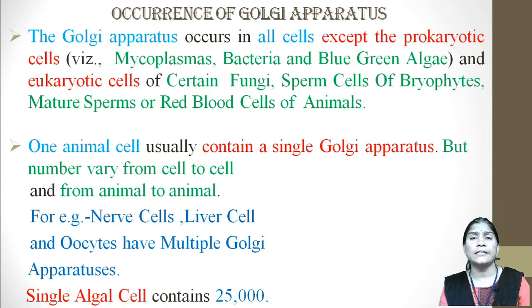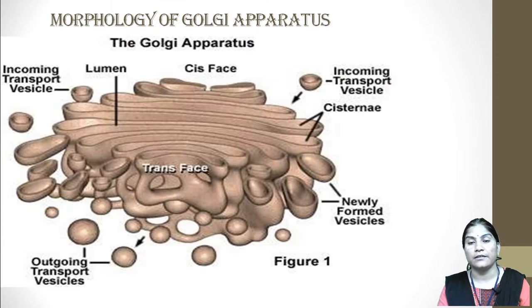In some exceptional cases in animal cells, that is the oocytes, nerve cells and the liver cells, the number is also multiple.